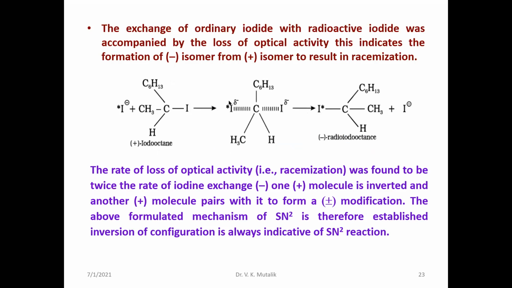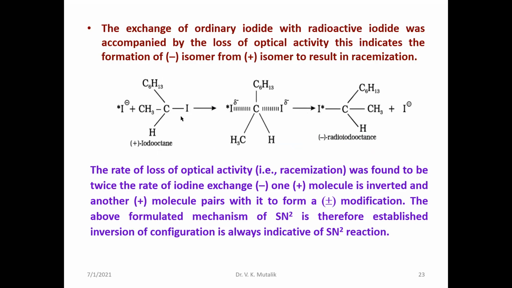The exchange of ordinary iodide with radioactive iodide was accomplished by loss of optical activity, which indicates the formation of an isomer with opposite configuration from the original isomer.